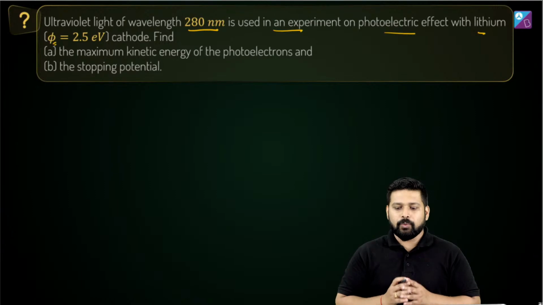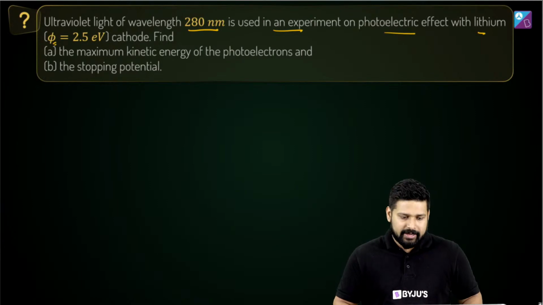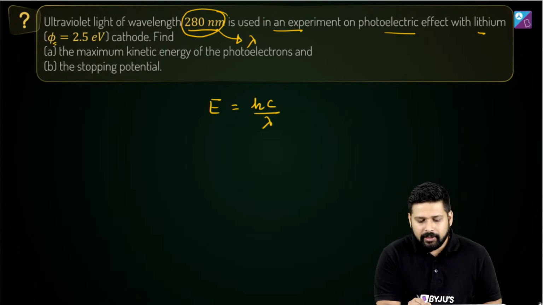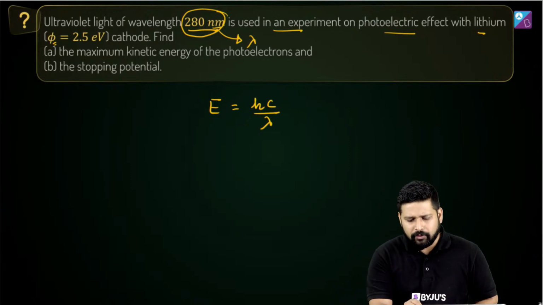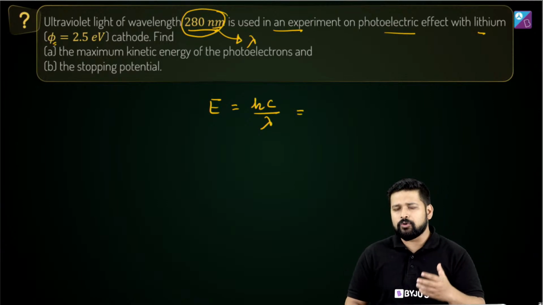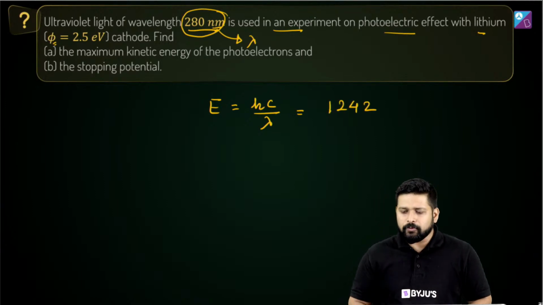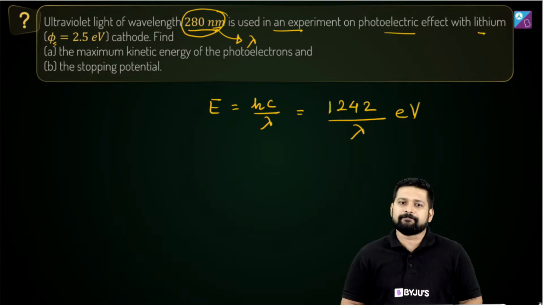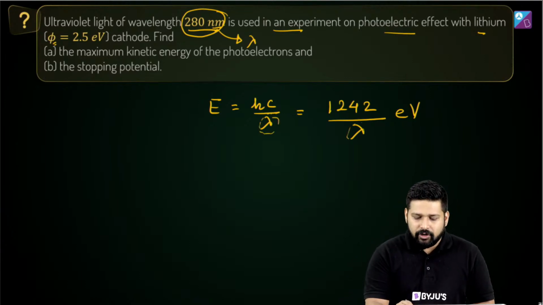Think and do it. What is the formula of maximum kinetic energy? You have the value of wavelength, lambda, so you know the value of E, which is equal to hc by lambda. A shortcut formula: whenever lambda is given in nanometers, always use this shortcut. You can directly write the energy of a photon in terms of electron volts. It will be equal to 1242 divided by lambda in electron volts. Got it? Now you know the value of lambda, substitute it and get the energy in electron volt.